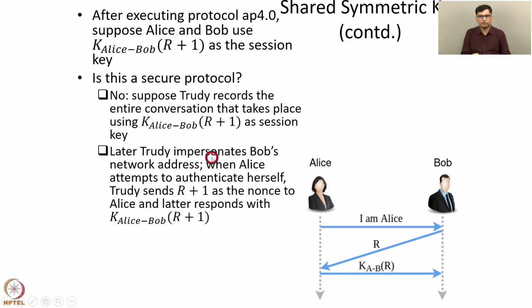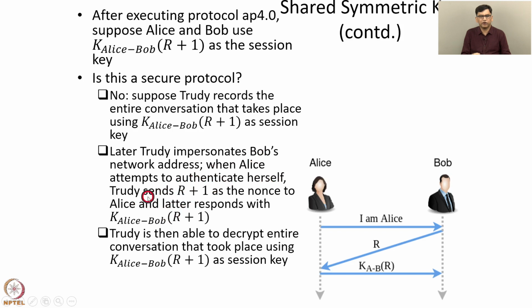Later on, Trudy impersonates Bob's network address and waits for Alice to authenticate. When Alice attempts to authenticate herself, Trudy sends R+1 as the nonce to Alice, and the correct response of Alice is KAB of R+1. So now Trudy has obtained the value of KAB of R+1. Trudy then uses this value to decrypt the entire conversation that took place using KAB of R+1 as the session key. So Trudy is able to obtain the value KAB of R+1 by sending R+1 as the nonce in an authentication exchange.